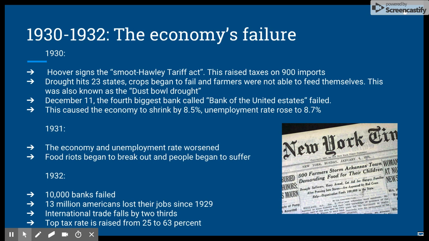In 1931, the economy and unemployment rate worsened. Food riots began to break out and people began to suffer. In 1932, 10,000 banks failed. 13 million Americans had lost their jobs since 1929. International trade falls by 2/3. The top tax rate is raised from 25 to 63%.